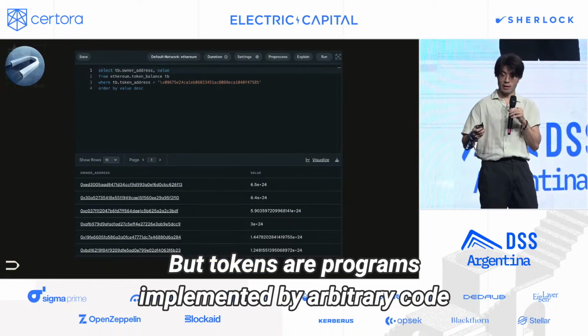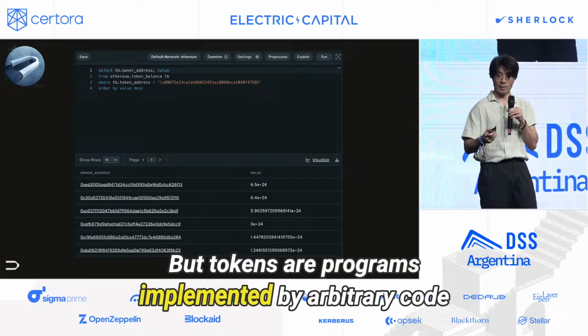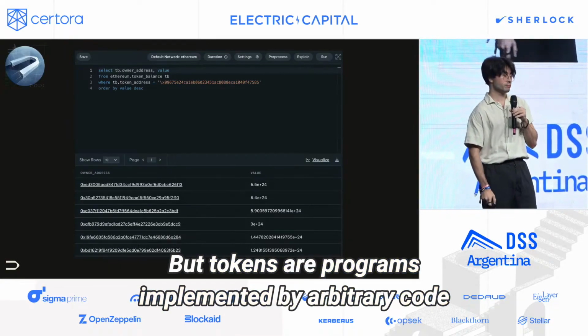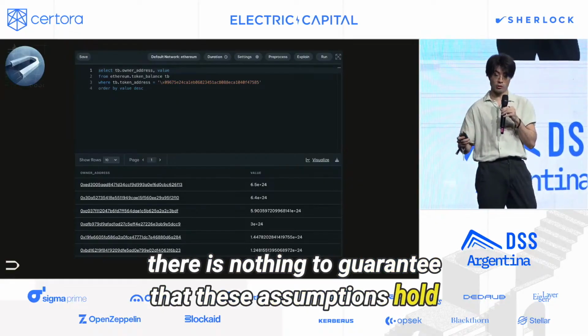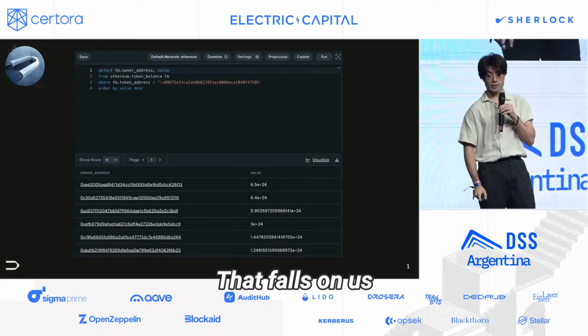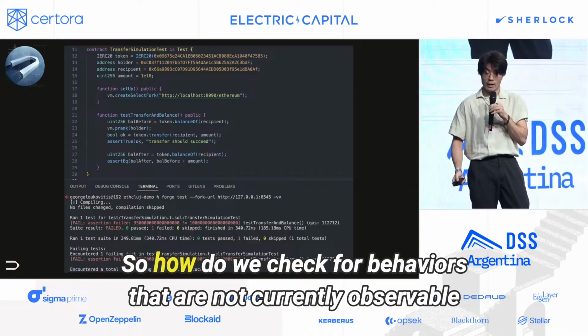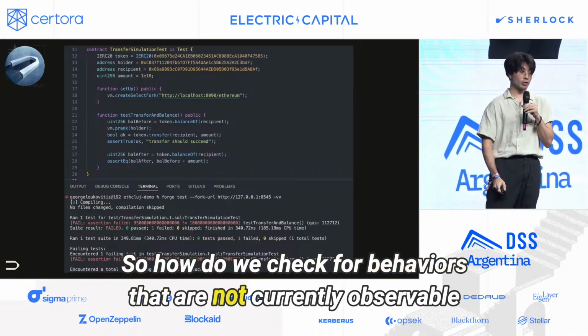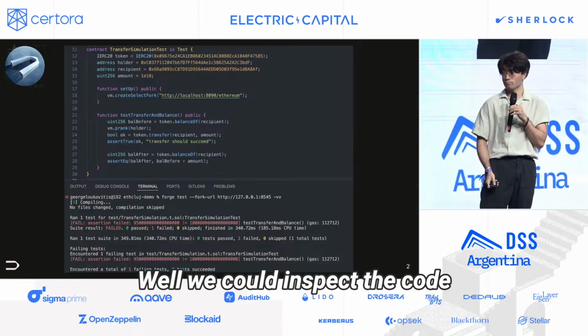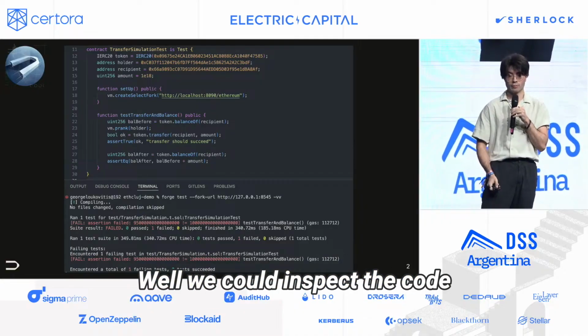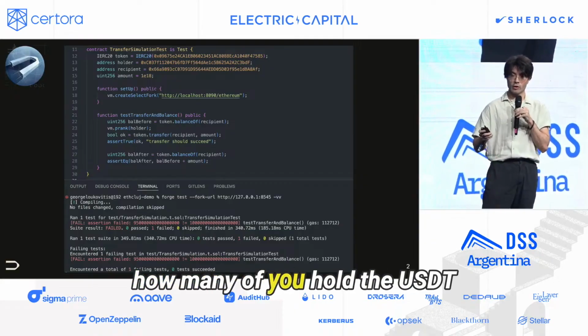But tokens are programs implemented by arbitrary code. As a result, there is nothing to guarantee that these assumptions hold. That falls on us. So, how do we check for behaviors that are not currently observable, but may be enabled? Well, we could inspect the code. As a matter of fact, how many of you hold USDT?